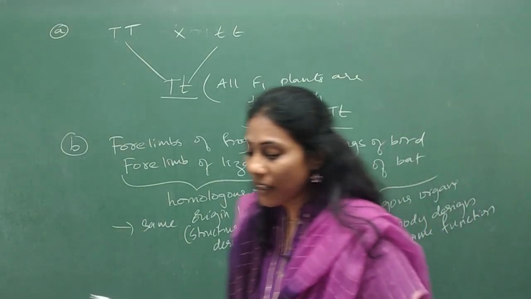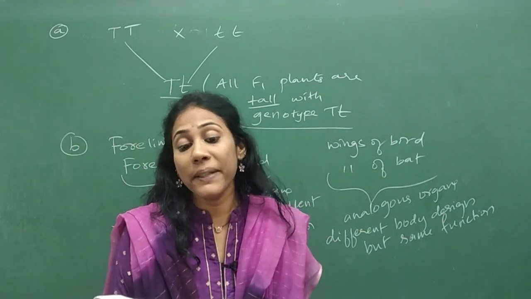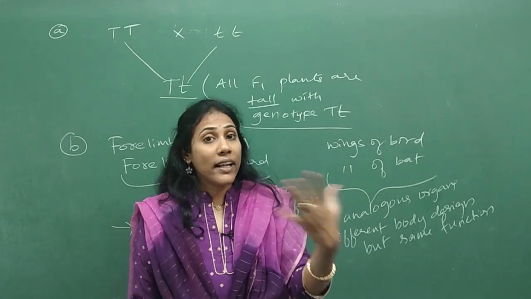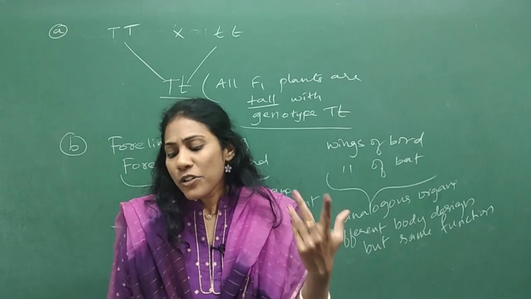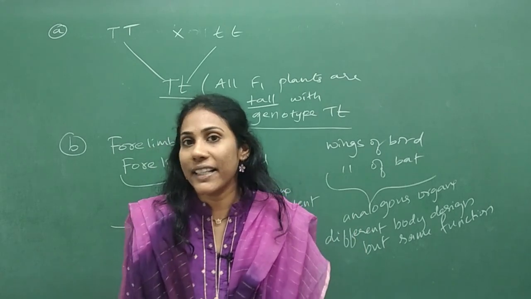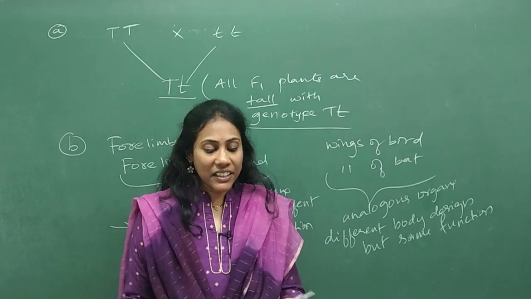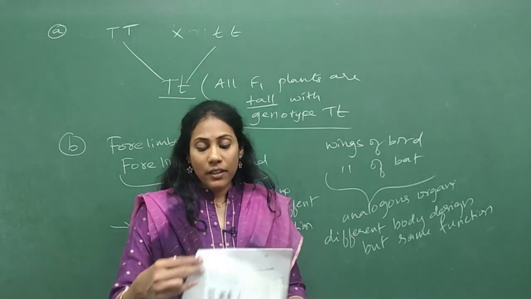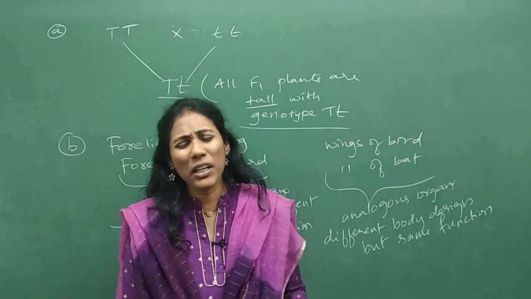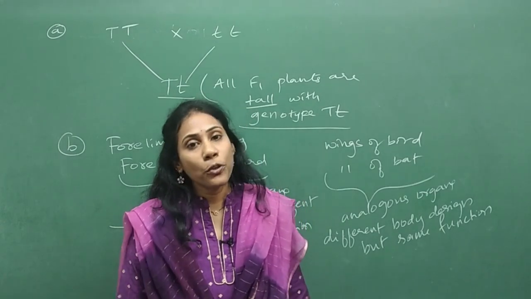So as a whole, I think even in the bio part, none of the questions are indirect except question number 35, that phototropism, thigmotropism and chemotropism, how they are coordinated in growth of climbers. That is quite tricky. You should really know the concept for writing an answer. Except that, all remaining questions are very, very direct. As a whole, I can say the model question paper is not very difficult and not very, very easy also. So you should definitely know the concept. So be prepared for the boards.